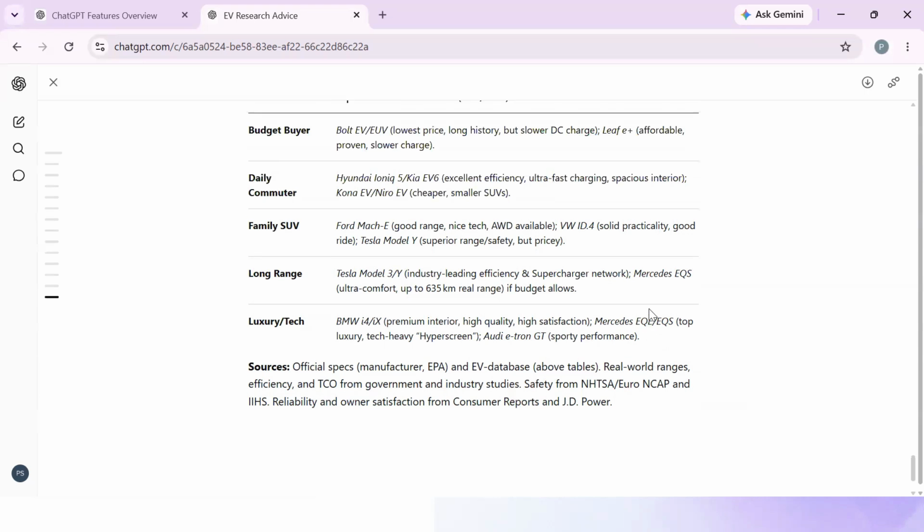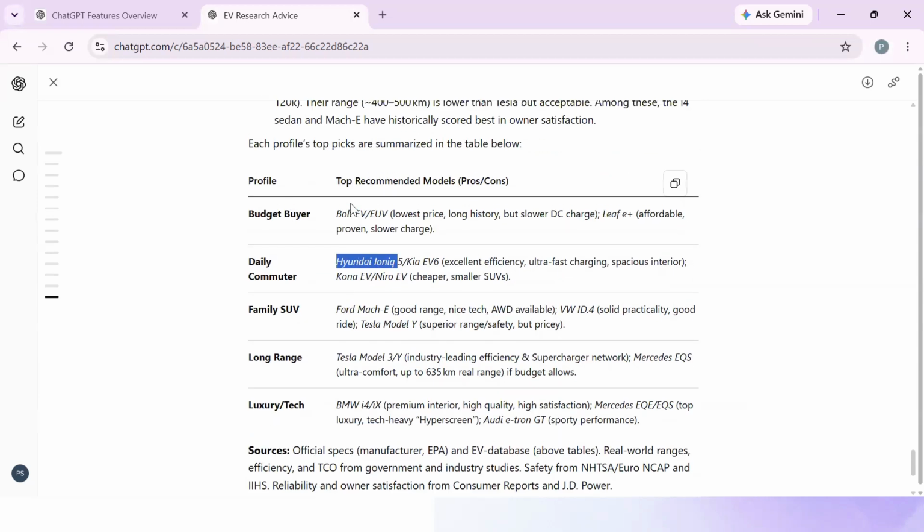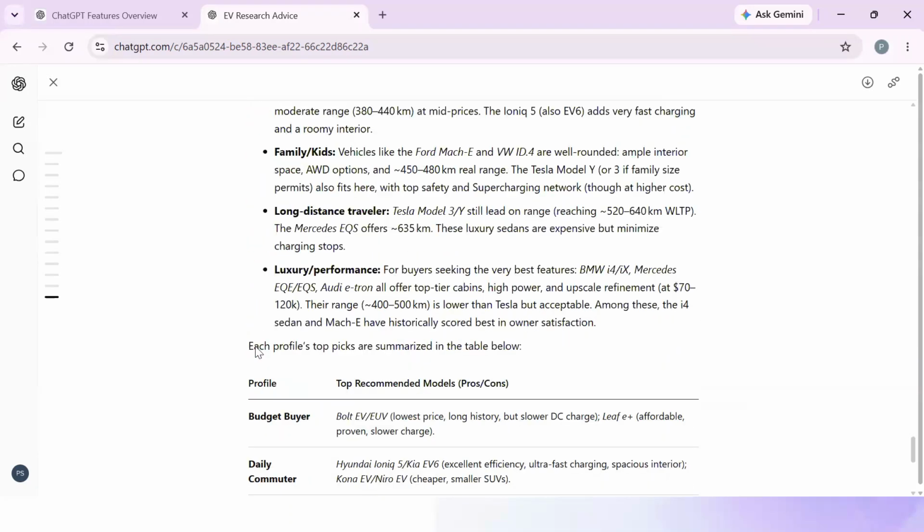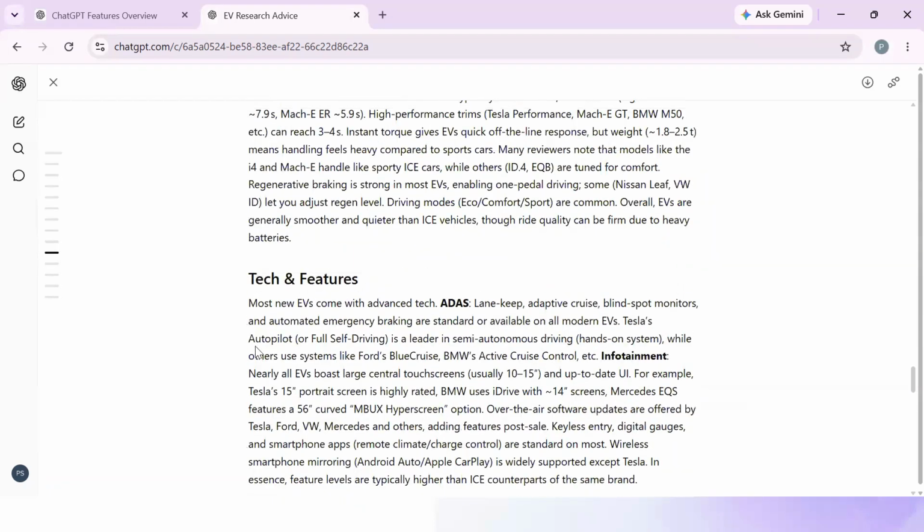And if you want to take a normal family SUV, then it is suggesting go for the Ford. For a daily commuter, Hyundai Ioniq, and budget buyers should take the Bolt EV, which has the lowest price. Long range is Tesla Model, and luxury is, of course, BMW. So this is what deep research is all about.